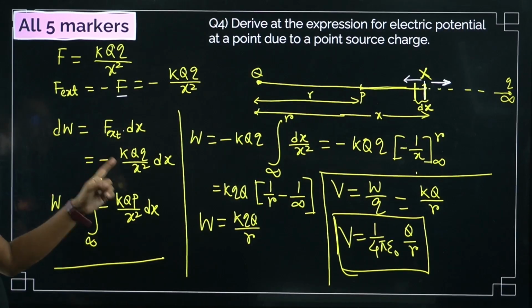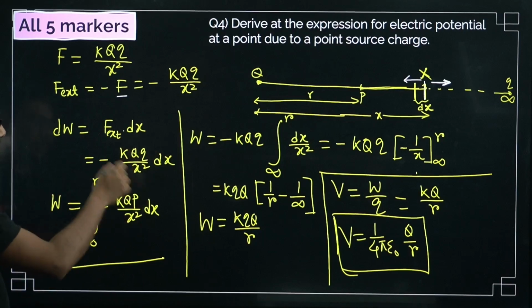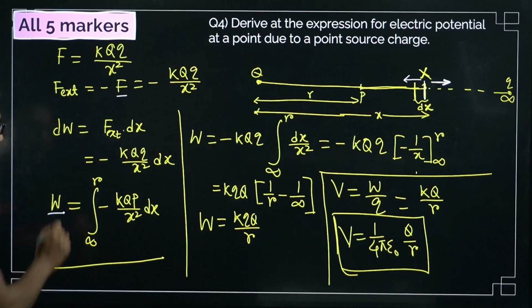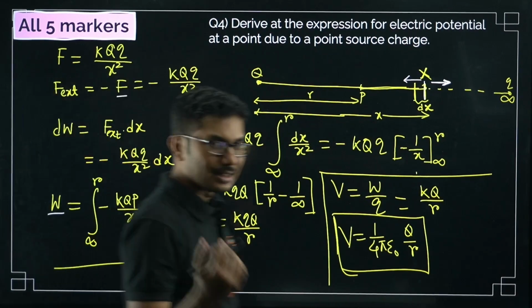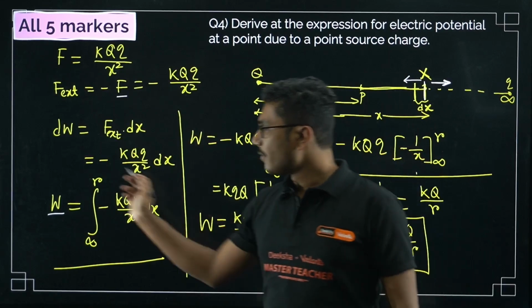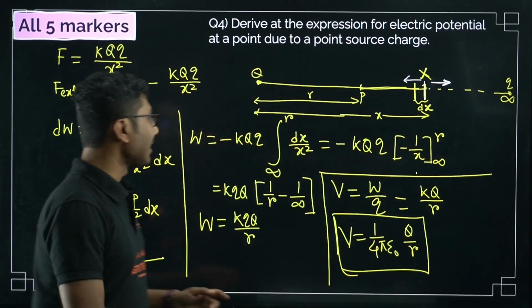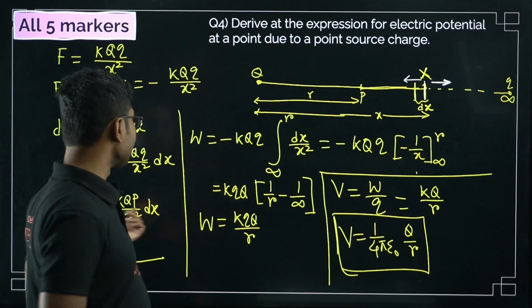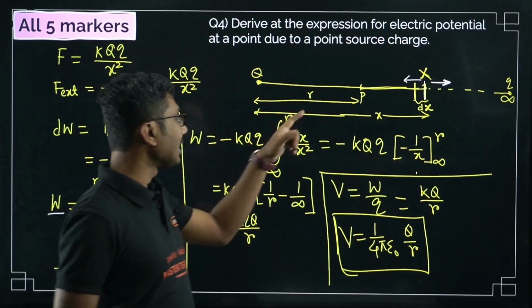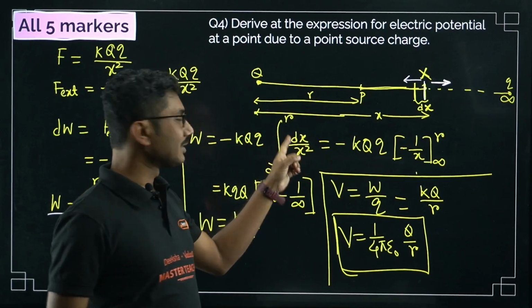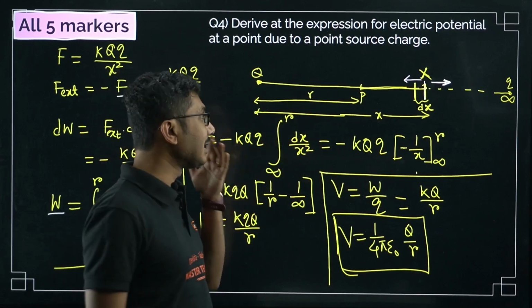Then the total work done is basically the integration. Obviously, if you have constructed dW, the final is the integration. While doing the integration, the constant will come out of the integral, and whatever is inside will be dx by x square, because that is the variable term. x is varying.